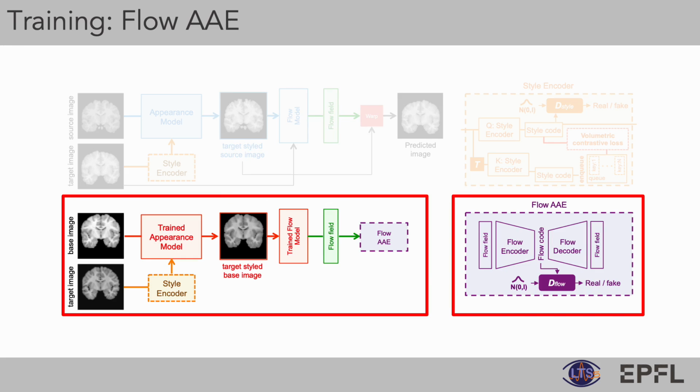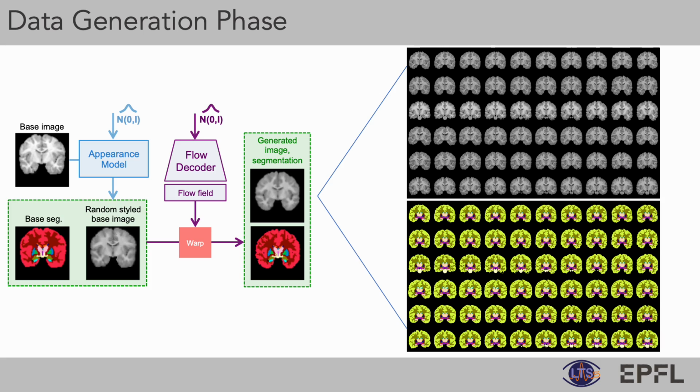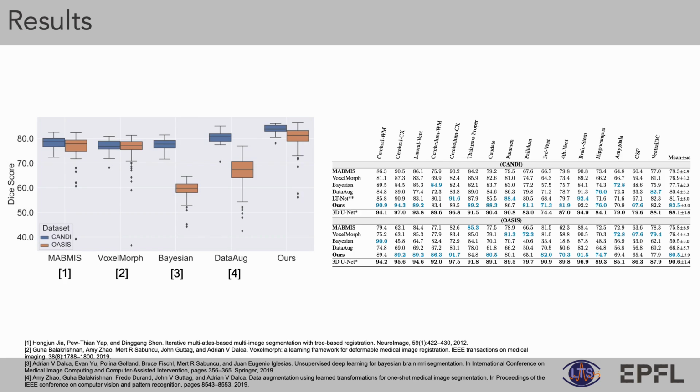Once the appearance and flow models are trained, we map the flow fields with respect to the labeled base image for different unlabeled target images and map them onto a normally distributed latent space called the flow latent space via adversarial autoencoder loss. During the data generation phase, the appearance model learns to map the normally distributed style latent code onto a novel style of the labeled images, whereas the flow decoder learns to generate novel realistic deformations of the base image, which is used to warp the style base image and its segmentation. Thus, we can synthesize a new image segmentation pair by simply sampling noise from a Gaussian distribution. We then use these synthetic images to train a separate 3D UNet. We achieve SOTA one-shot segmentation performance on Candy and OSS datasets when compared to other baselines.